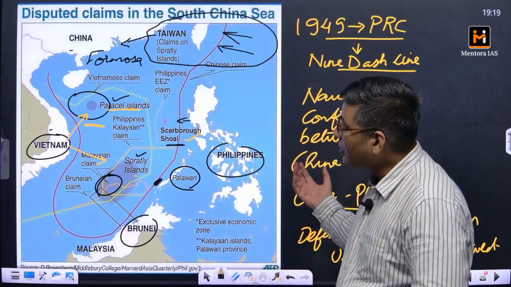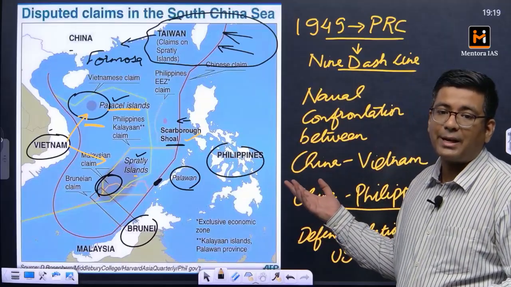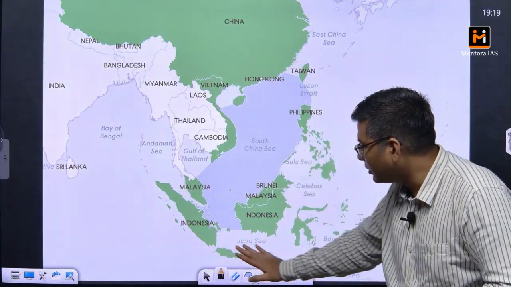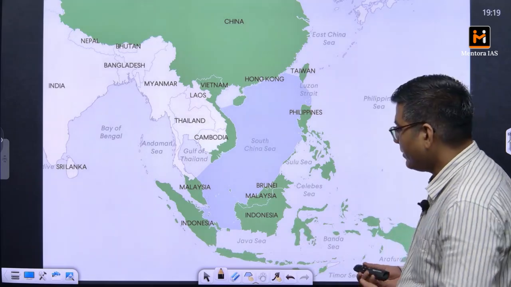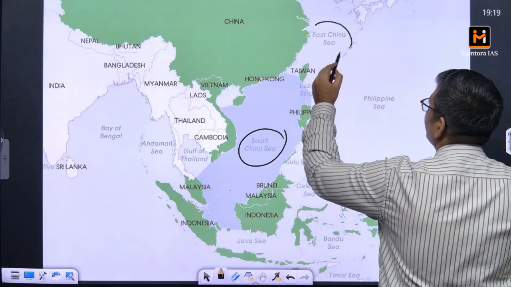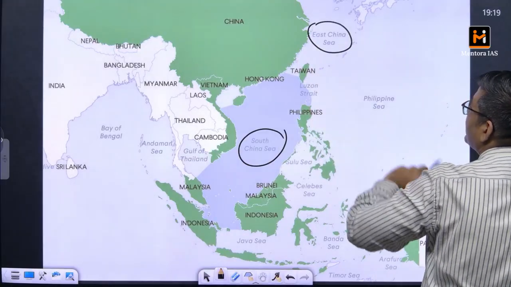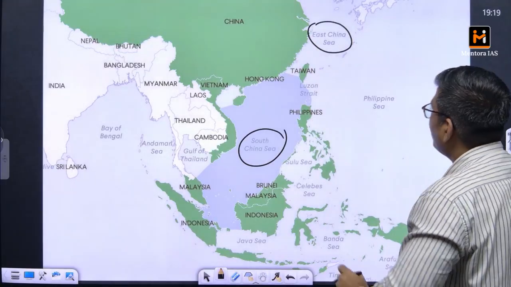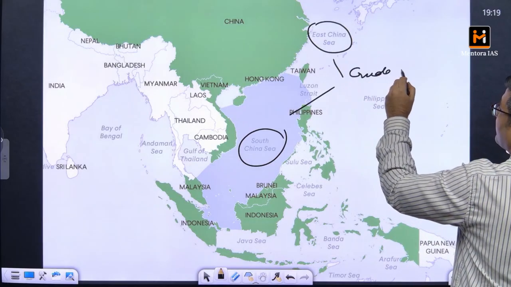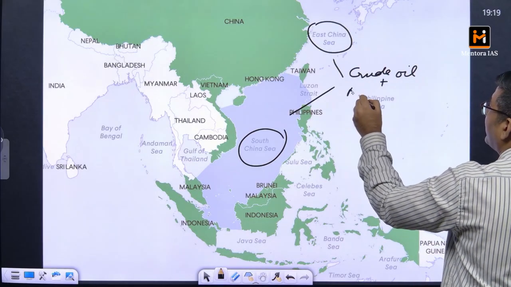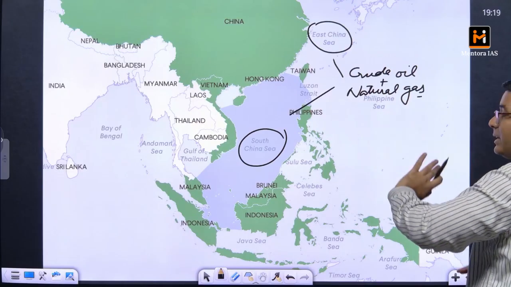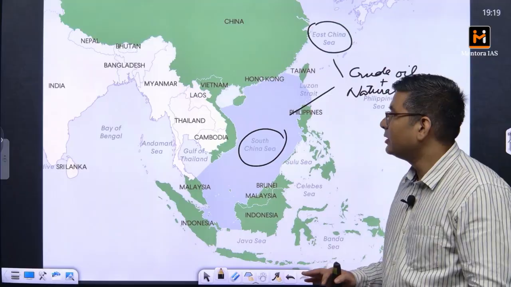Now we are going to see certain pictures of how exactly these things look. When you talk about the South China Sea, this region is the South China Sea, and this is the East China Sea. In both these regions we estimate that we have both crude oil and natural gas. Both of them are estimated to be of great importance and in great quantity as well.